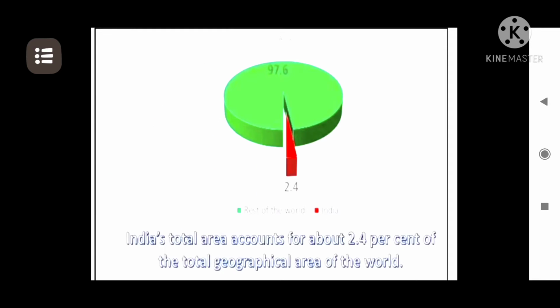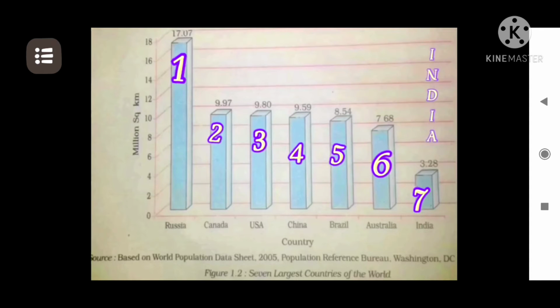If I compare the area of the country with the rest of the world, India's land boundary or the mainland occupies 2.4% of the world's geographical area. Now let's see the ranking of the top 10 countries, out of which India stands on the 7th rank. Can you see the ranking here?